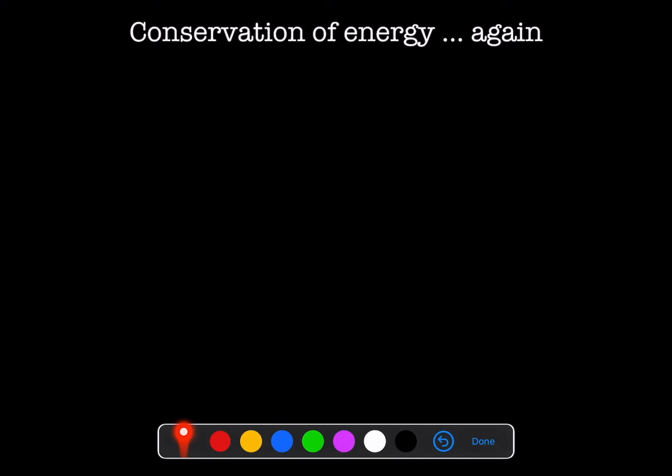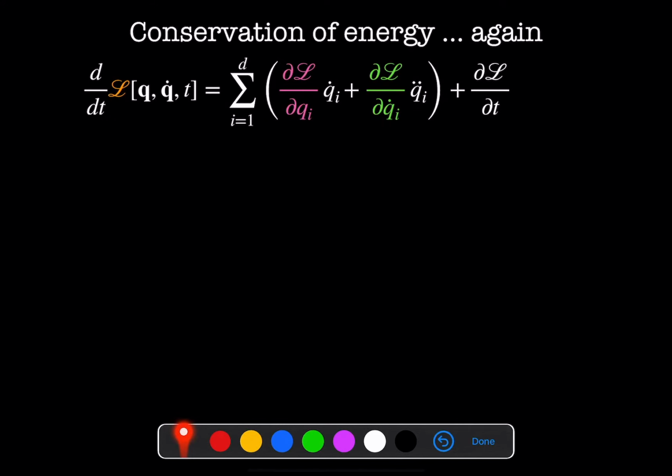Imagine I have time as my continuous symmetry. Let's look at my Lagrangian here. I'd like a Lagrangian that does not depend on time. So if I take the total derivative of my Lagrangian with respect to time, I have the sum on i of ∂L/∂qi times dqi/dt, so that's qi dot, plus ∂L/∂qi dot times dqi dot/dt, so this is qi double dot, plus ∂L/∂t. And this term here is 0 since my Lagrangian doesn't depend on time.